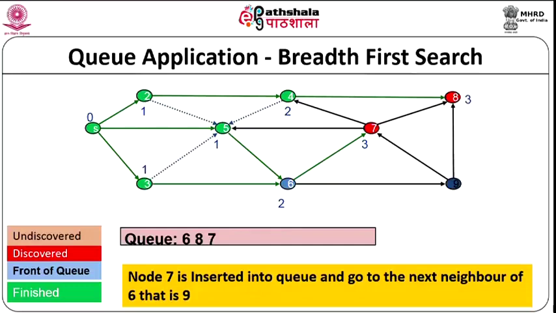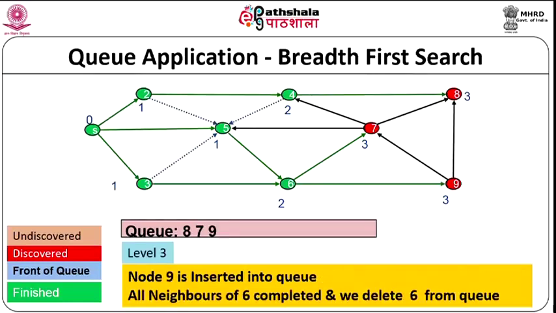So, for 6, we go to the next neighbor, which is 9, and 9 is also at level 3, and it becomes discovered. When you discover that, you have to put it at the rear of the queue. So, now we are at level 3, node 9 is inserted into the queue. Now, all the neighbors of 6 are over. So, 6 is now finished, and it changes to green. So, we have finished S at level 0, 2, 3 and 5 at level 1, and 4 and 6 at level 2.